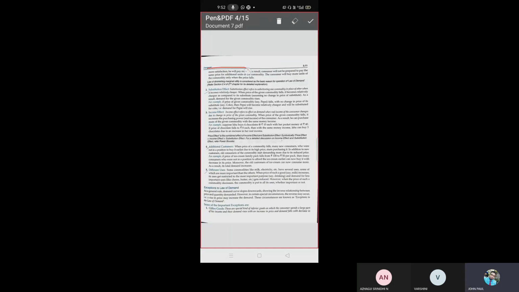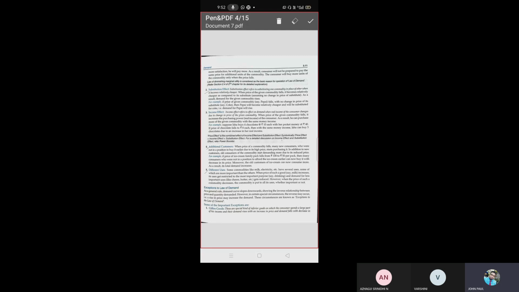As a result, the consumer will not pay the same price for an additional unit, and will buy more units only when the price falls. Only the product which gives more satisfaction, that we will buy. That is the more preference.